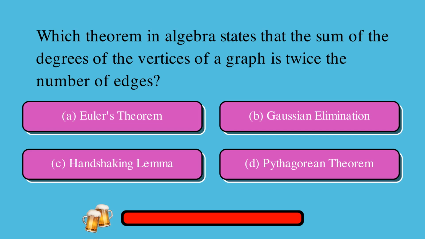Which theorem in algebra states that the sum of the degrees of the vertices of a graph is twice the number of edges? Is it A. Euler's theorem, or B. Gaussian elimination, or C. Handshaking lemma, or D. Pythagorean theorem? The correct answer is C. Handshaking lemma.